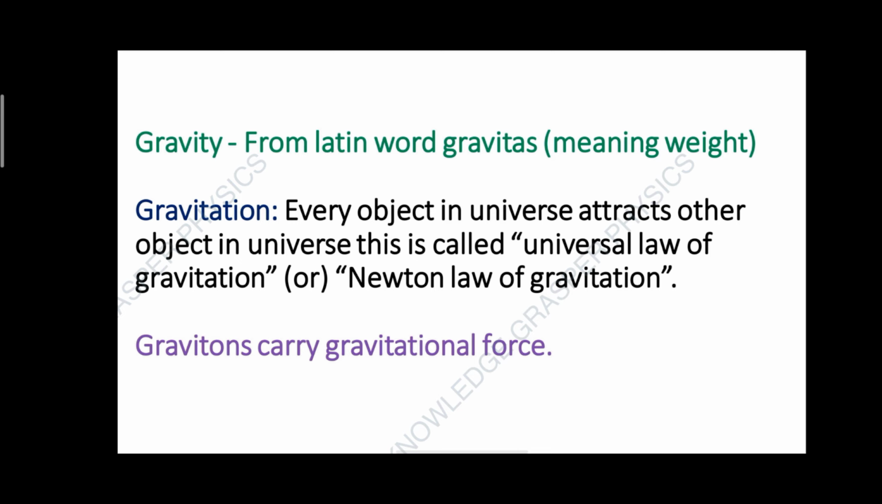So, what is the origin of the word gravity? Gravity is derived from the Latin word gravitas, meaning weight. So, what is the definition of gravitation? Every object in the universe attracts every other object in the universe. This is called the universal law of gravitation, or Newton's law of gravitation.